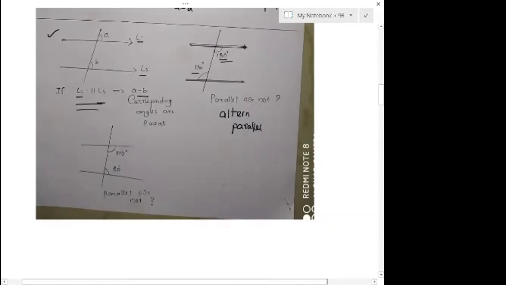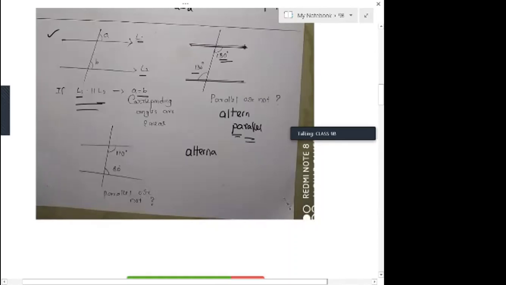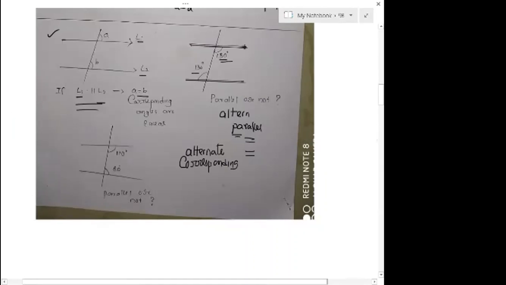Sir, if a question comes like to prove two lines are parallel, what do we need to say? Yes, that's what I'm telling. If you want to prove two lines are parallel, prove either alternate angles are equal, or you can also prove that corresponding angles are equal. You can also prove that allied angles are supplementary, not equal, supplementary. So any of the three is enough. If you prove either alternate angles are equal, you can tell that lines are parallel. If you prove corresponding angles are equal, you can tell that lines are parallel.